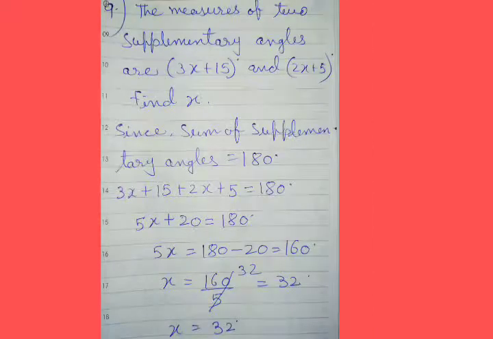Now next, question number 9. The measures of two supplementary angles are 3x plus 15 and 2x plus 5. Find x. Since sum of supplementary angles equal to 180 degree, so 3x plus 15 plus 2x plus 5 equal to 180 degree, and so 5x plus 20 equal to 180, and 5x is equal to 180 minus 20, that is equal to 160 degree, and so x is equal to 160 divided by 5 is equal to 32 degree.